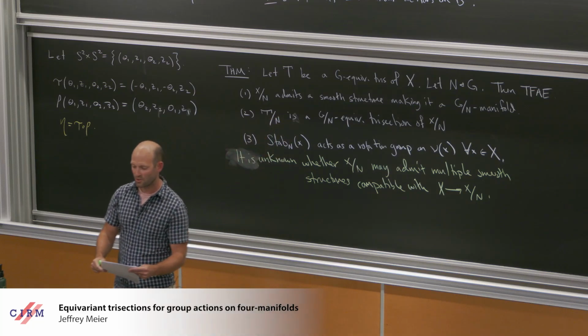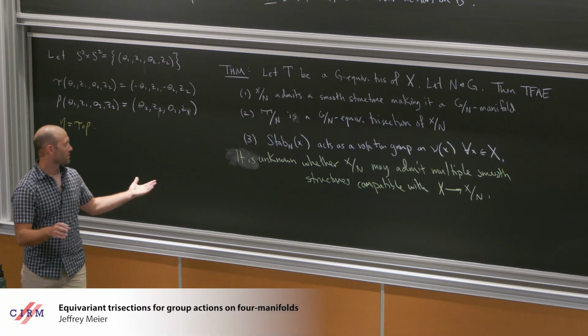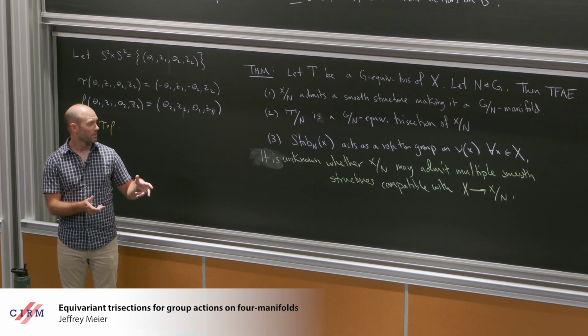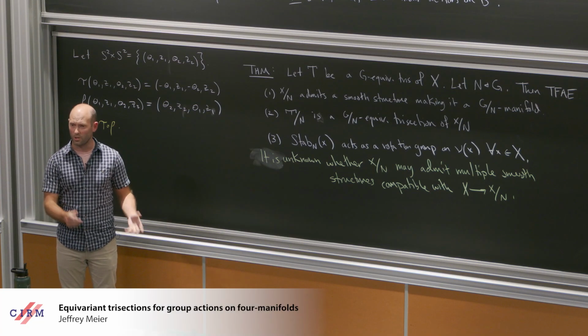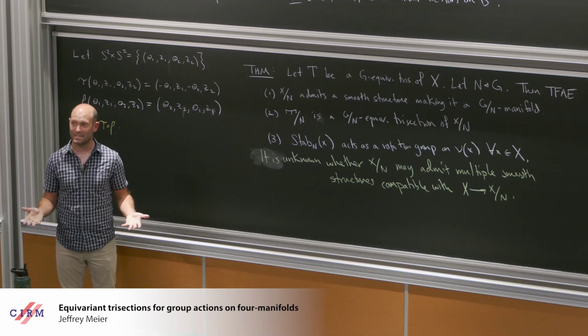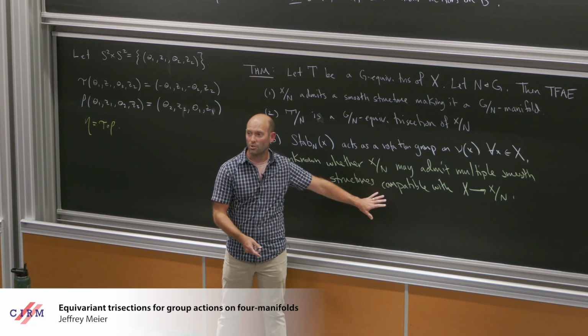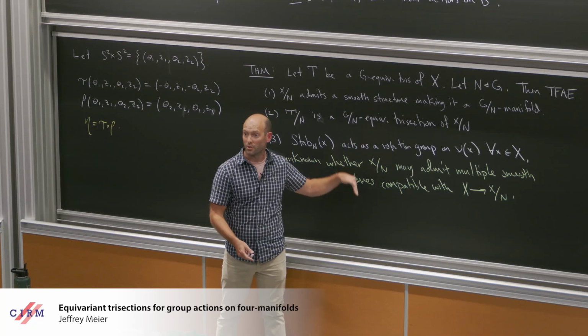Okay. So you might think that if you have a smooth 4-manifold and a reasonably nice action on it, you get a unique or canonical smooth structure on the quotient. But this isn't even known. It could be that there are different smooth structures on the quotient manifold that are all compatible with the quotient map.